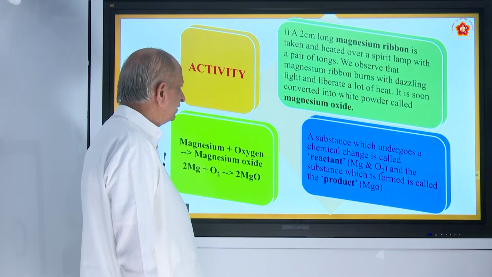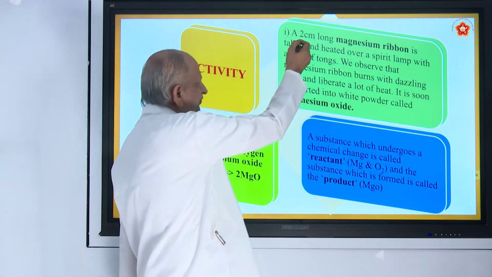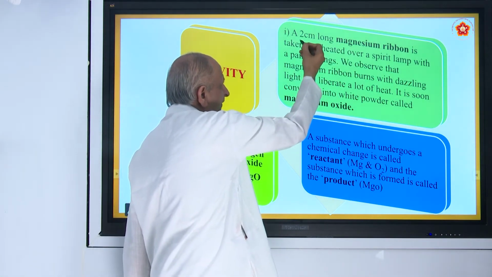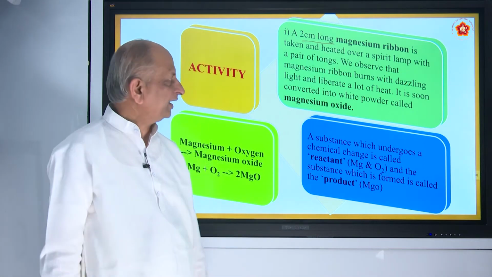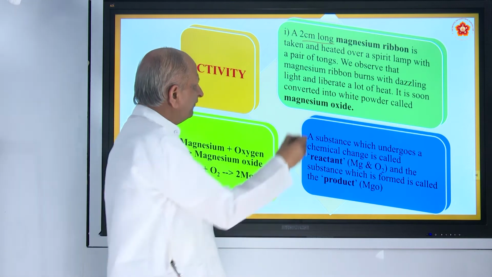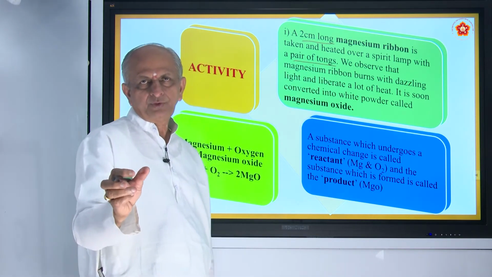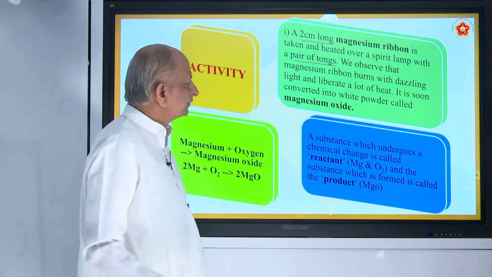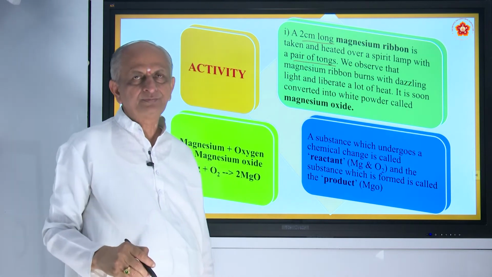Let us see some things in the laboratory. I think most of you have seen what is called magnesium ribbon. About 2 centimeters of magnesium ribbon is taken with a pair of tongs, and it should be heated in a spirit lamp or Bunsen burner, whatever it is.